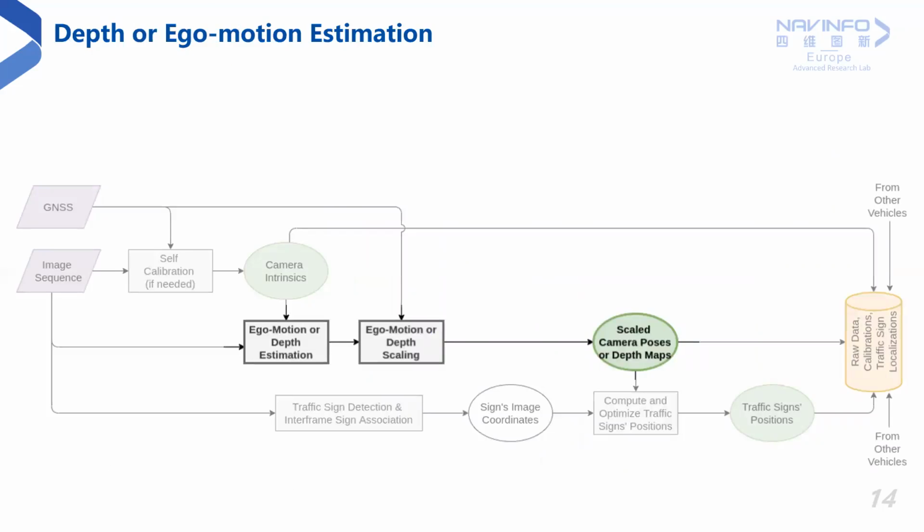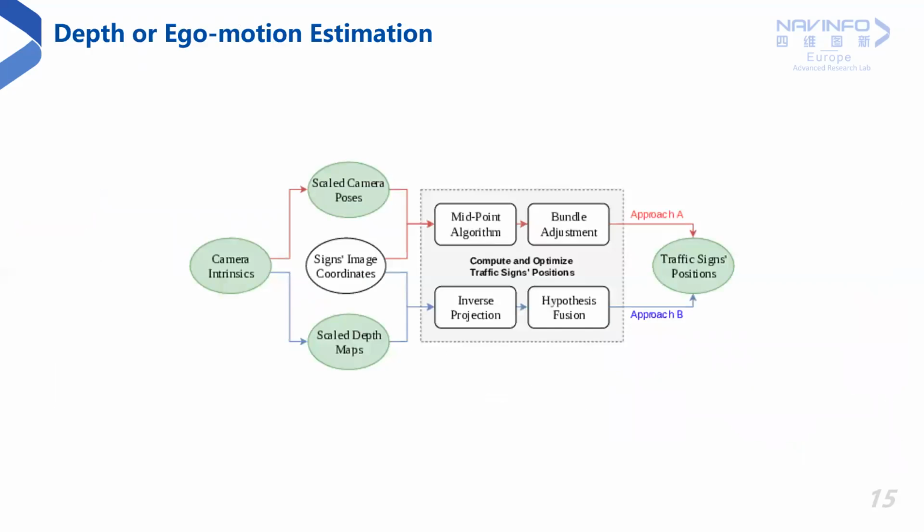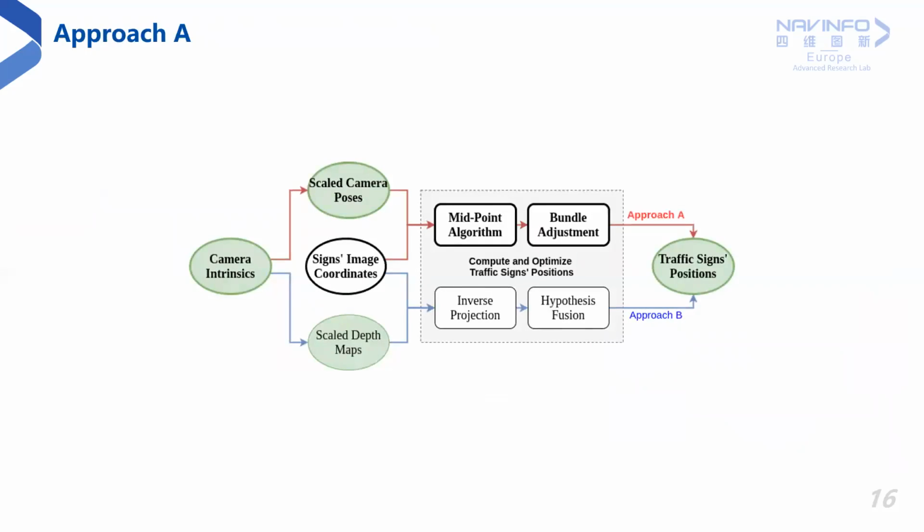The images with known calibration are then used to perform ego motion estimation or depth estimation. Since monocular vision suffers from scale ambiguity, these are scaled and aligned with the GPS coordinates to output the camera poses or dense scene depths at metric scale. Depending upon whether the depth or ego motion is used, we propose two approaches to compute the traffic sign positions. In approach A, the camera intrinsics, the scaled camera poses, and the traffic sign detections in the images are used to triangulate the traffic sign positions.